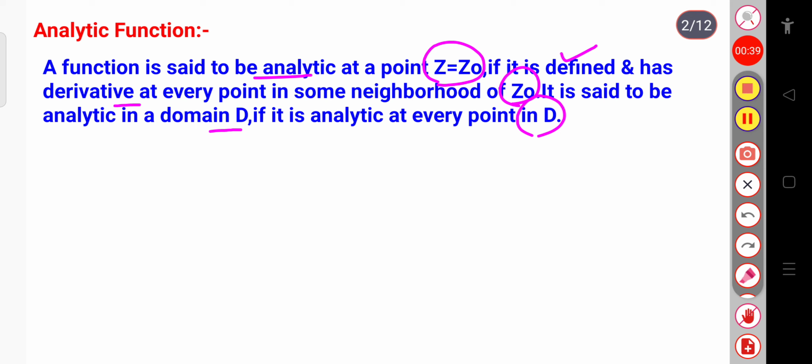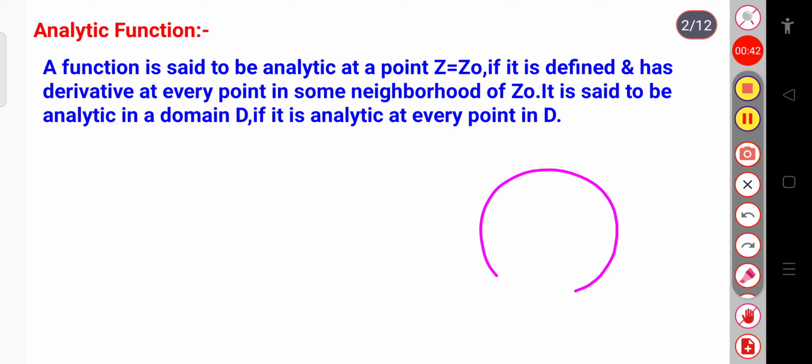Now let us consider a circle. Suppose this is a circle having its center at z0, and if I consider this point as z, then the modulus of z minus z0 is equal to our radius r.